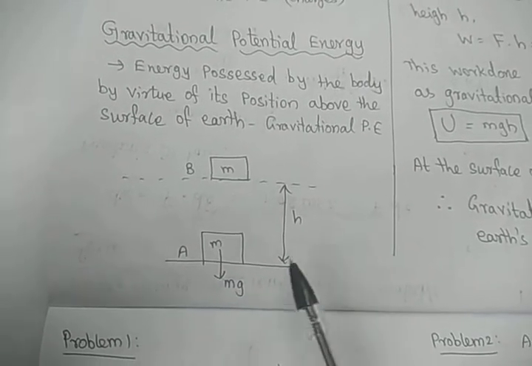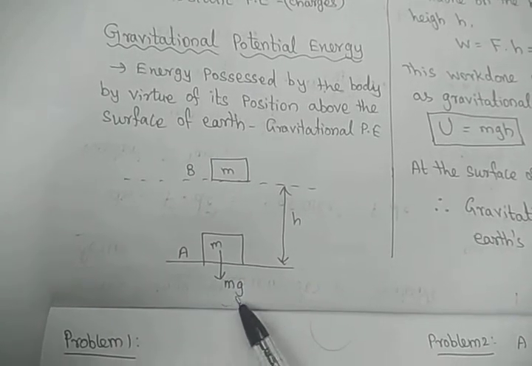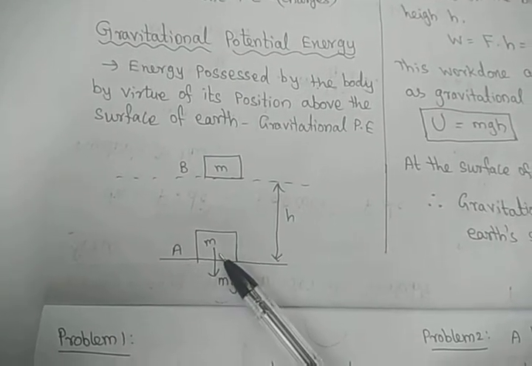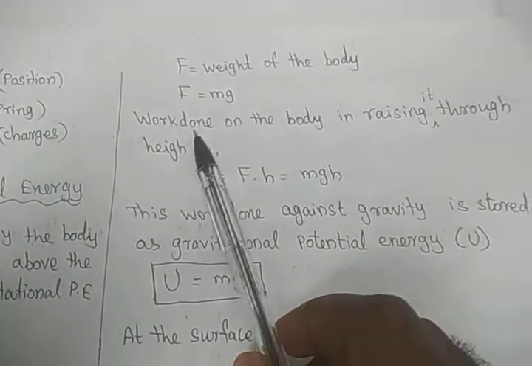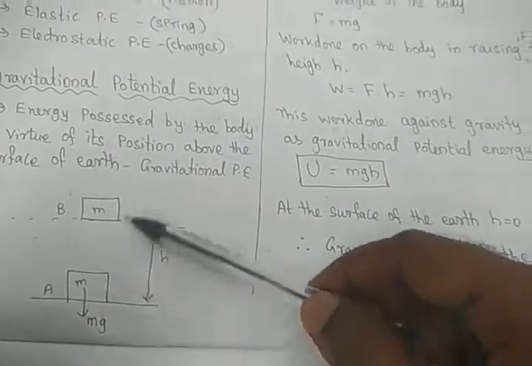This is the earth surface. The gravity will be acting downwards. The weight of the body, the force, will be mg. Now I have to move this body of mass m from position A to B through a certain height h. So work has to be done. The force is equal to the weight of the body, mg. So we have to do some work to raise it.